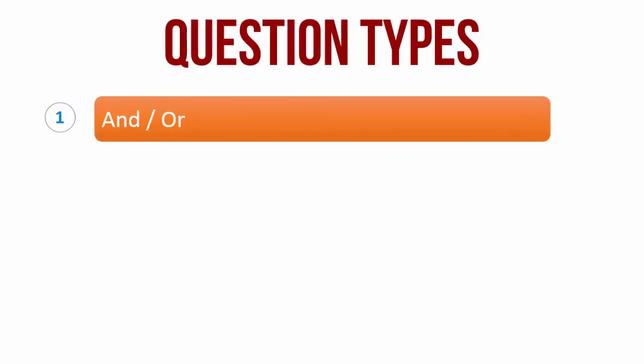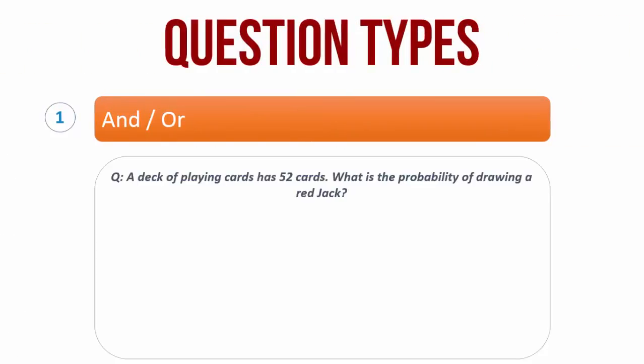The first is regarding AND OR. The question reads, a deck of playing cards has 52 cards. What is the probability of drawing a red jack? Now all of us are familiar with playing cards. Each deck of playing cards has 4 suits, of which 2 are red. The 4 suits are clubs, spades, diamond and heart. Of these 4, 2 are always red. That is, diamond and heart are always red.